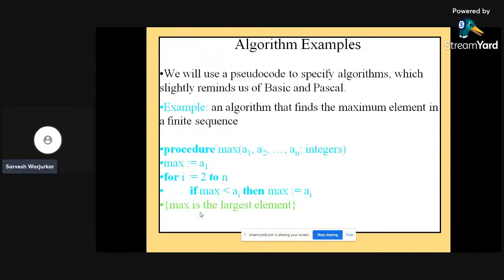All the remaining values are less than the max. That's it. It directly means that your final value is max, the largest element. This is the algorithm. It may be applicable in Java, it may be applicable in C. The same algorithm may be applicable in Pascal, C, C++, Java, Python, or any different language.